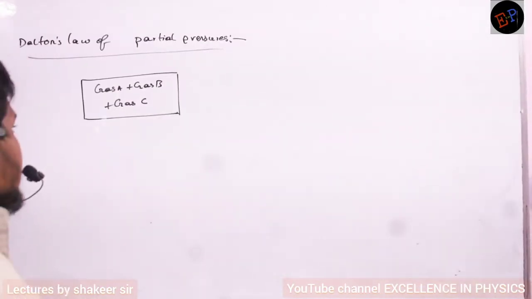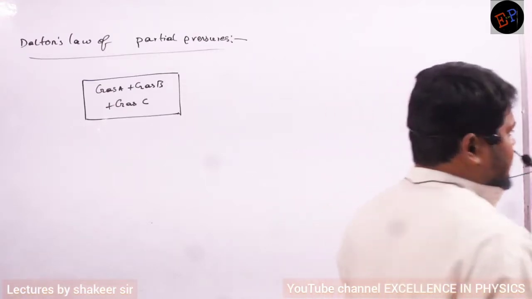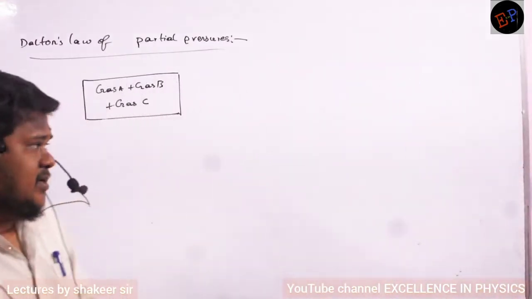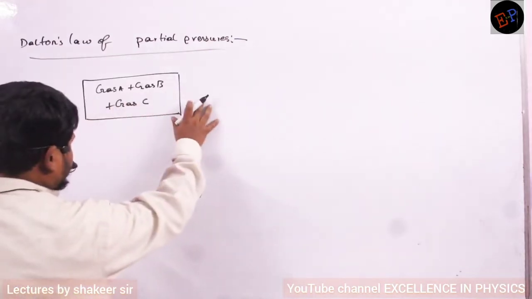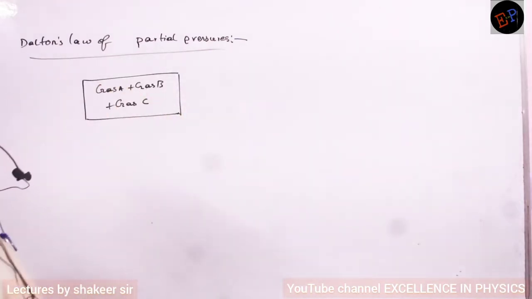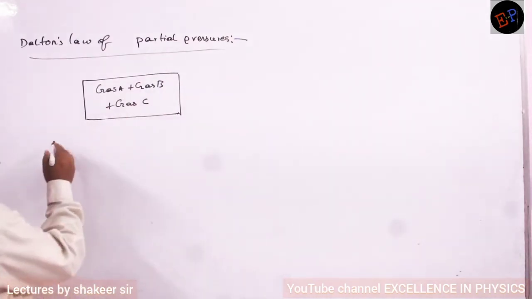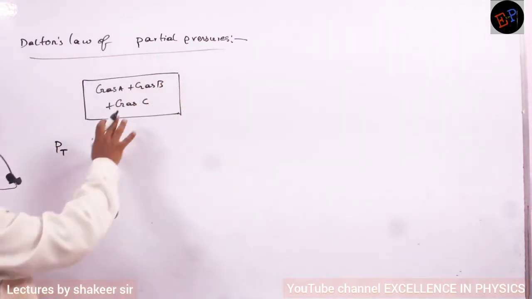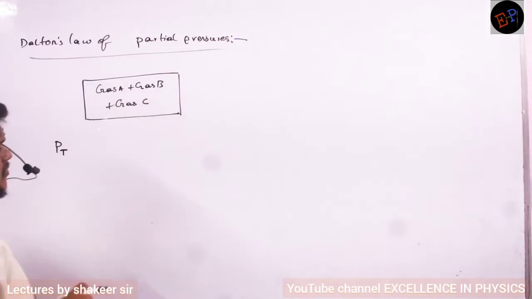Okay? So the next concept which we are studying is Dalton's law of partial pressures. See, here consider this is a container in which 3 gases are present. 3, 4, any number of gases can be present, more than one gas. Clear? Then total pressure is experienced by this container. Actually, why will the container experience pressure?